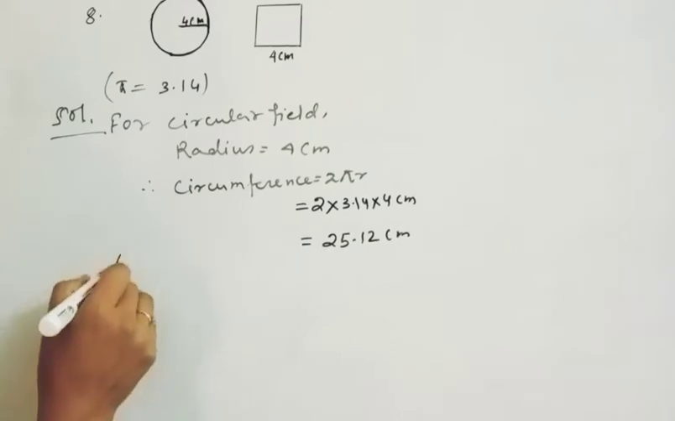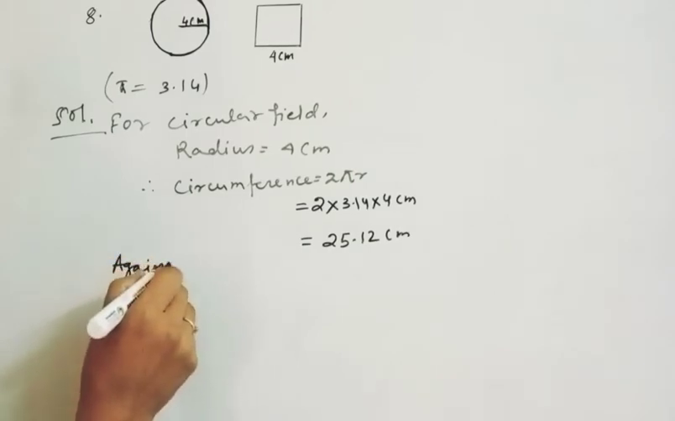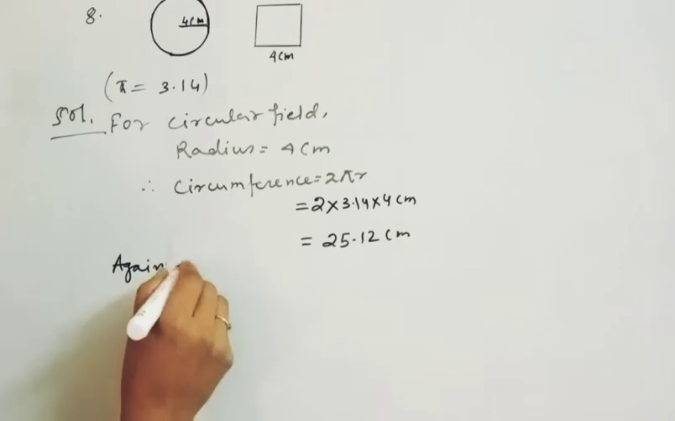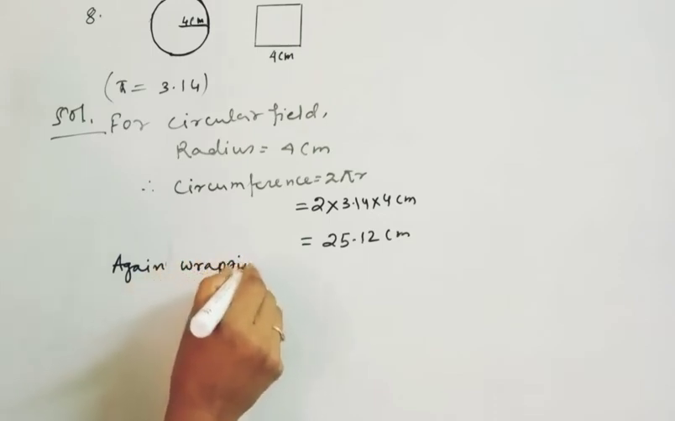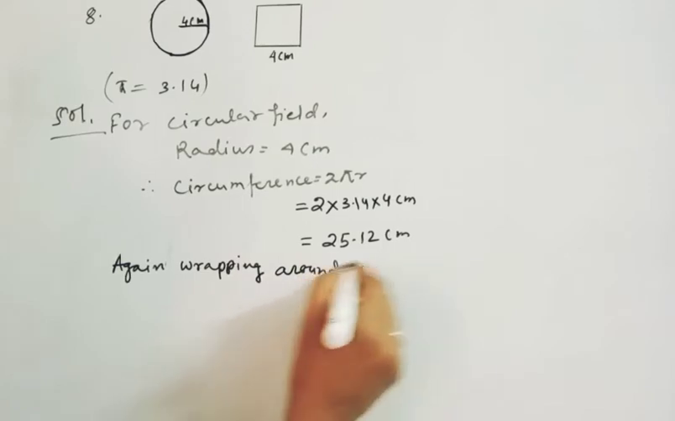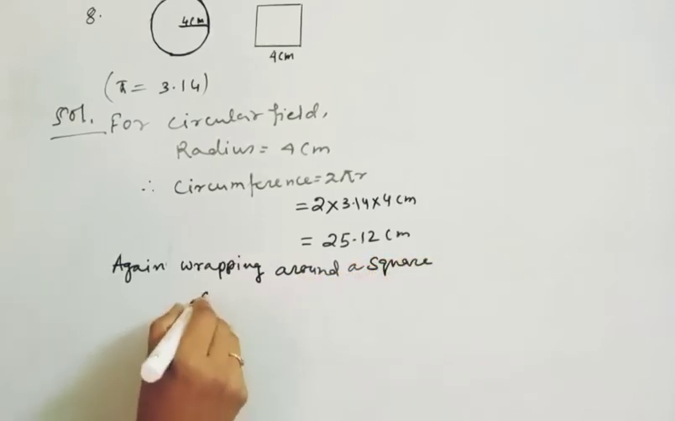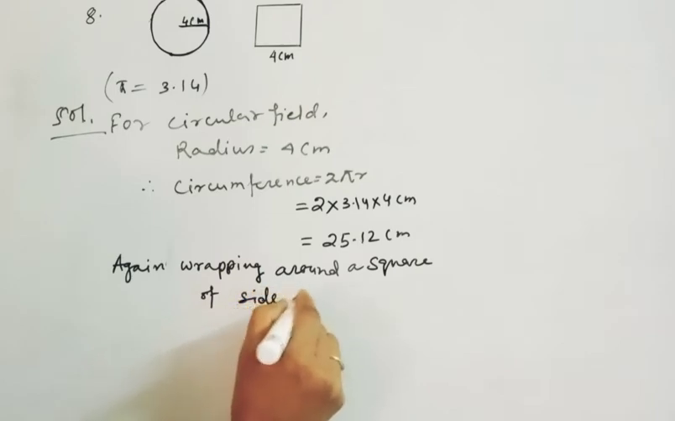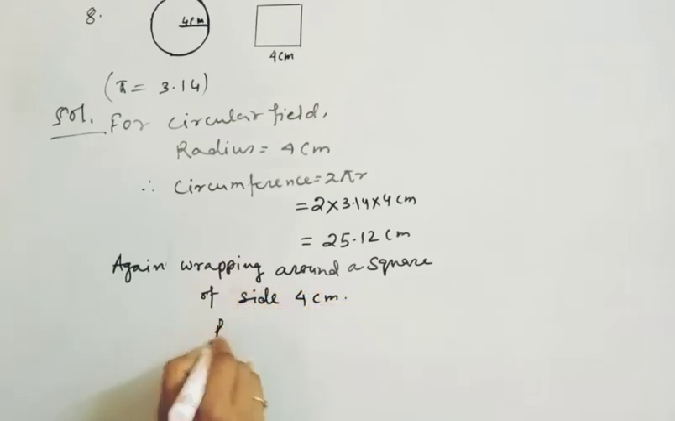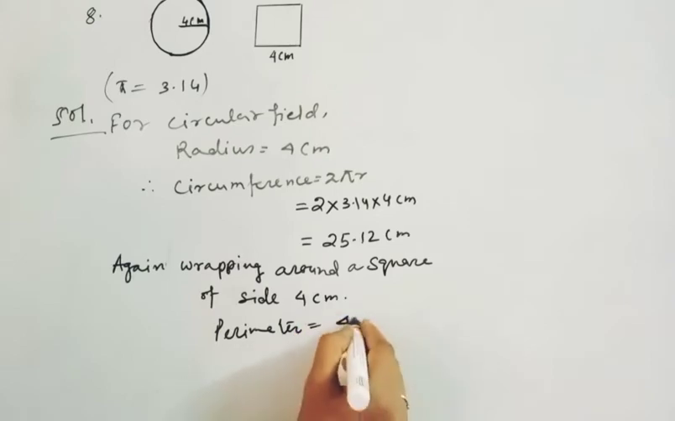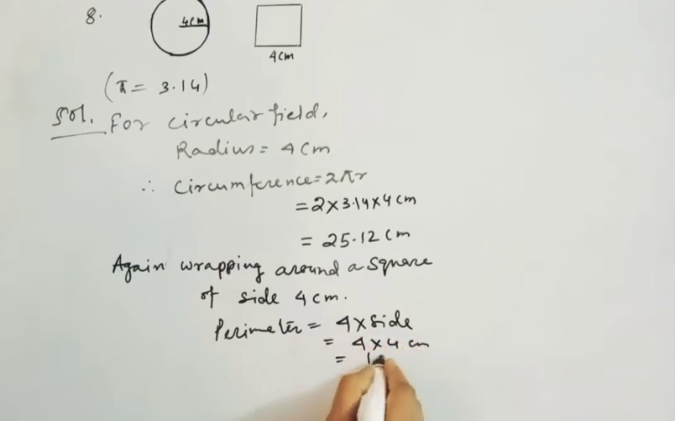Now for the square field, again, around a square of side 4 centimeter, perimeter equal to 4 into side, so 4 into 4 centimeter, 16 centimeter.